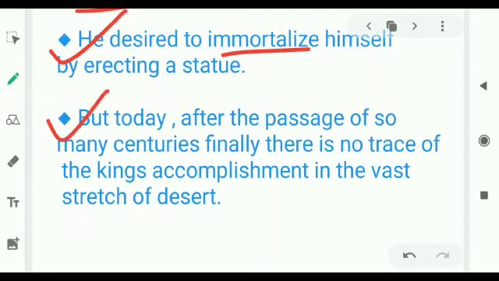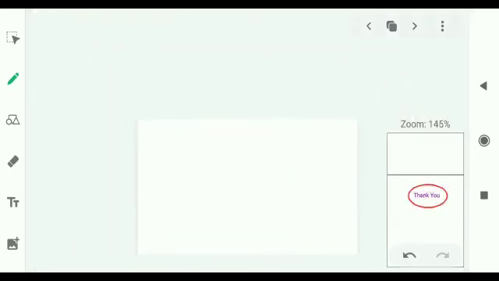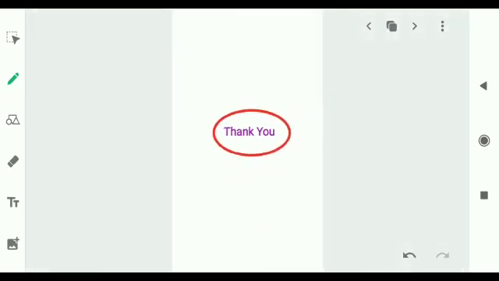Next, but today, after the passage of so many centuries, finally, there is no trace of the king's accomplishment in the vast stretch of desert. The statue is nowhere to be seen. It's all shattered, right? So students, this was all regarding the poem Ozymandias. I hope you are clear with today's topic and the poem Ozymandias.